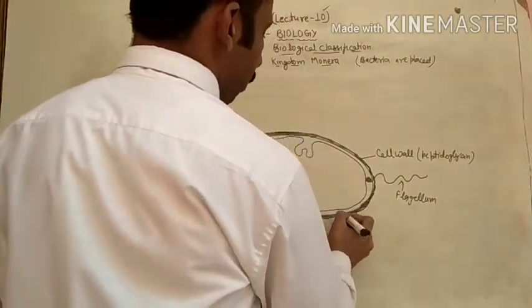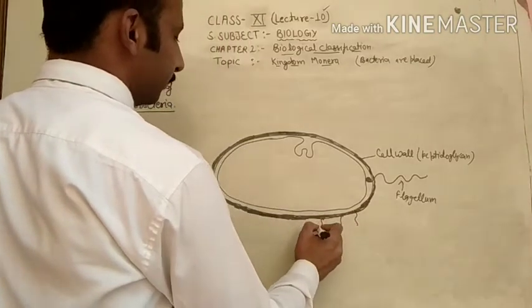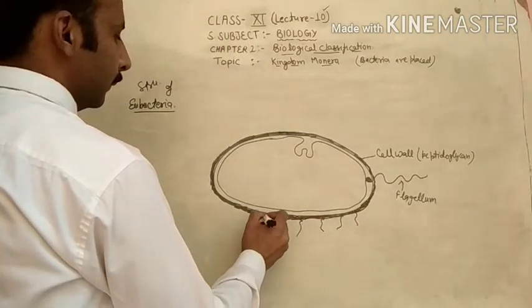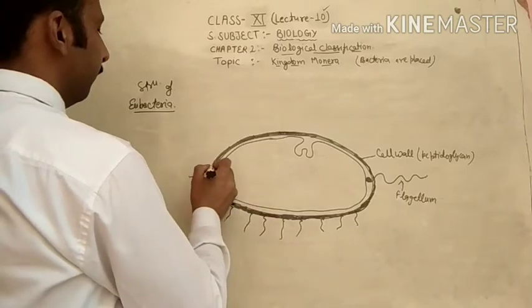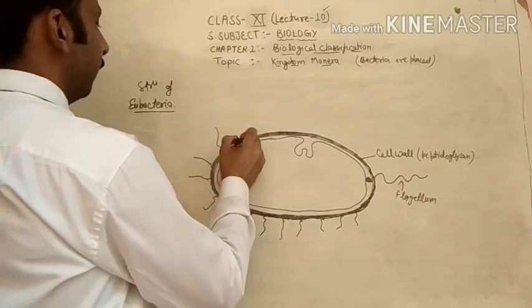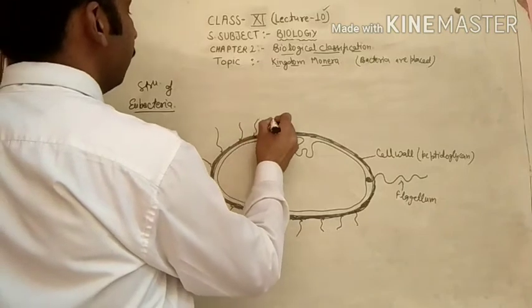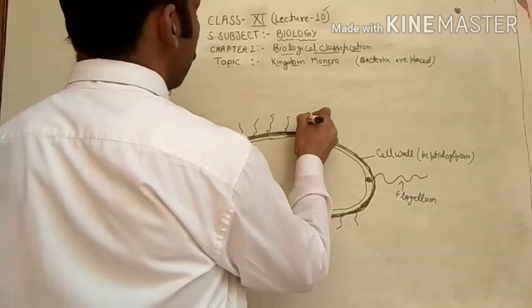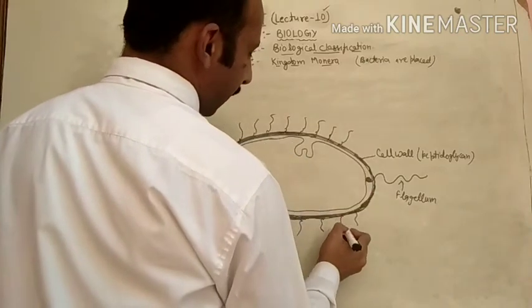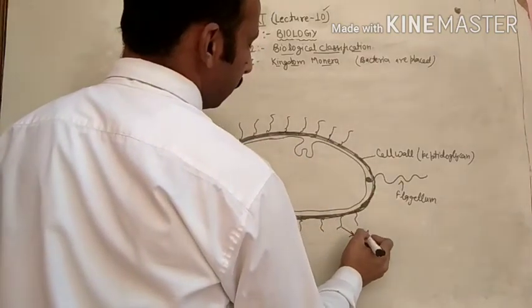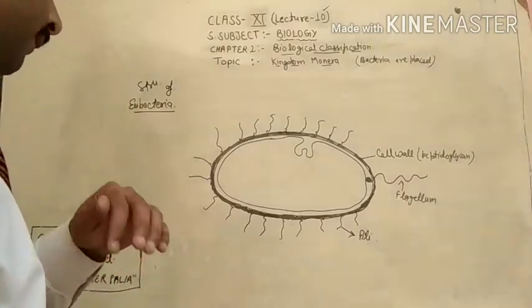The special structures are also present. These are called pili. These pili are helpful in the process of movement as well as reproduction.